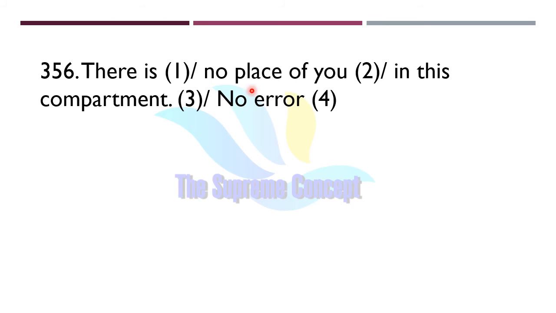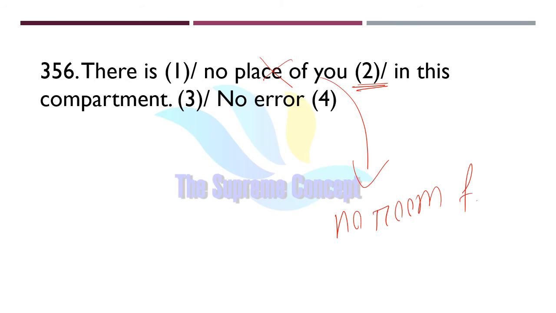There is no place of you in this compartment. Now find out where exactly the error lies in this question. Yes, you are correct. So here option number 2 is the correct answer. No place of you is totally wrong. Instead of no place of you we will use no room for you.